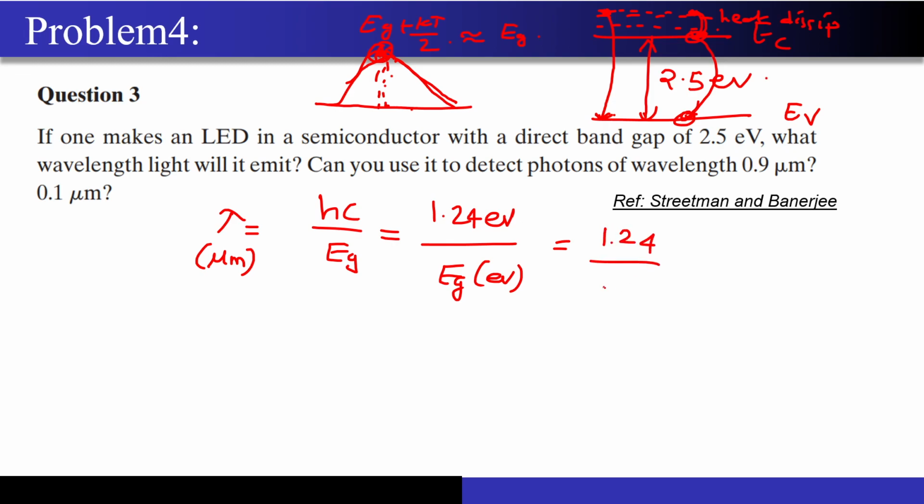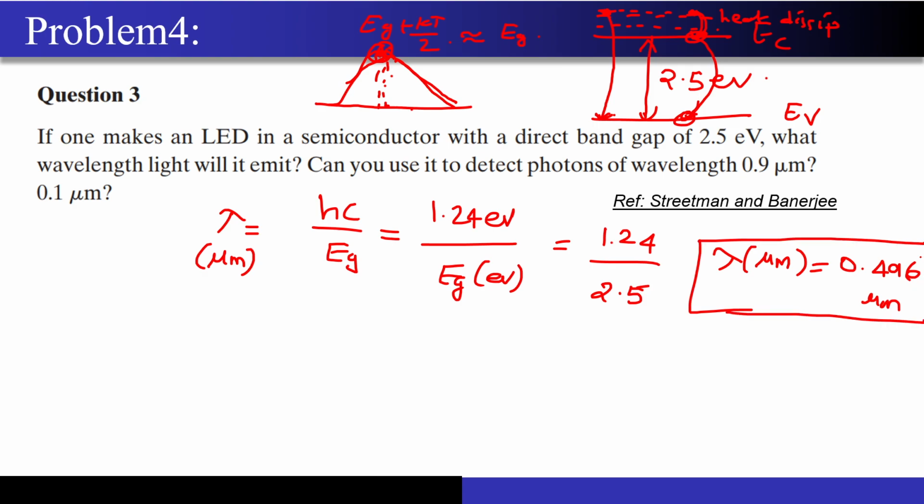So 1.24 divided by 2.5. If you calculate this, lambda in micrometers comes out to be 0.496 micrometer. So this is the wavelength of the light that this semiconductor material will emit when the electrons from the conduction band jump into the valence band.